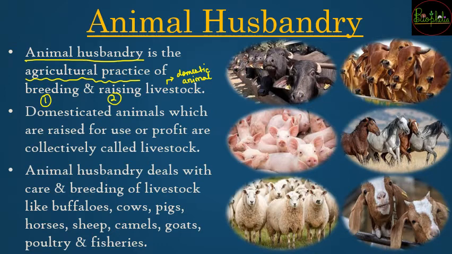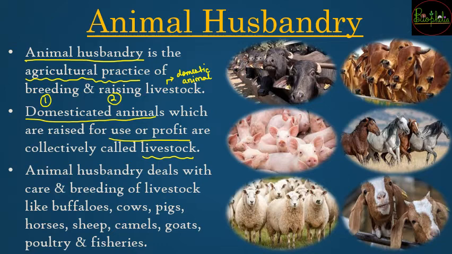So all the domesticated animals which are going to be raised for your use, यानी personal use के लिए हो सकता है, या you are going to sell the products for your profit, all those are going to be called livestock. So livestock को ब्रीडिंग करना यानी उनकी पॉपुलेशन को बढ़ाना या फिर जो पॉपुलेशन है आपके पास उसी को अच्छे से पालना is going to be nothing but called animal husbandry.